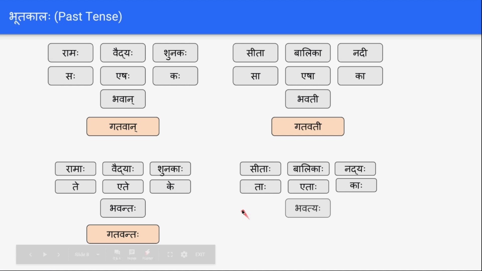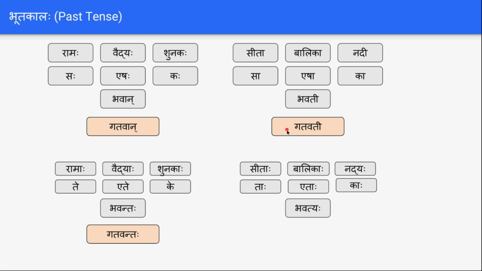And next we have plural forms for all the feminine words like Sita, Sitaha, Balika, Balikaha, Nadi, Nadyaha, Sa, Taha, Ka, Kaha, Bhavati, Bhavatyaha. We have seen these forms.